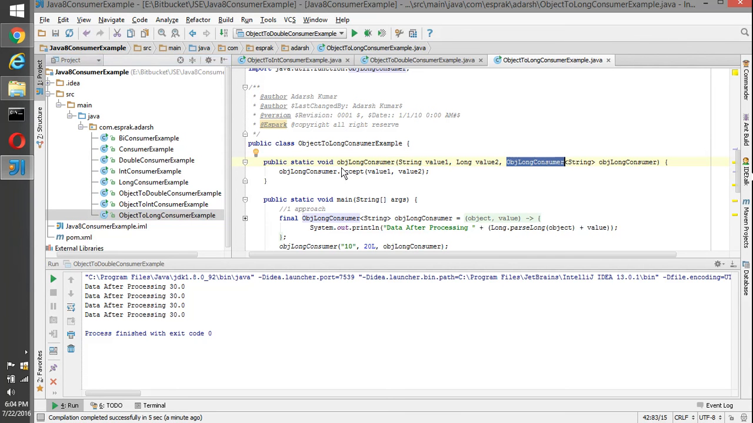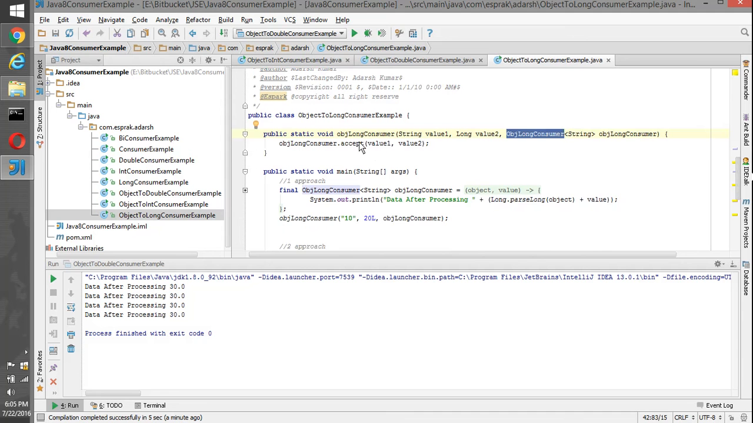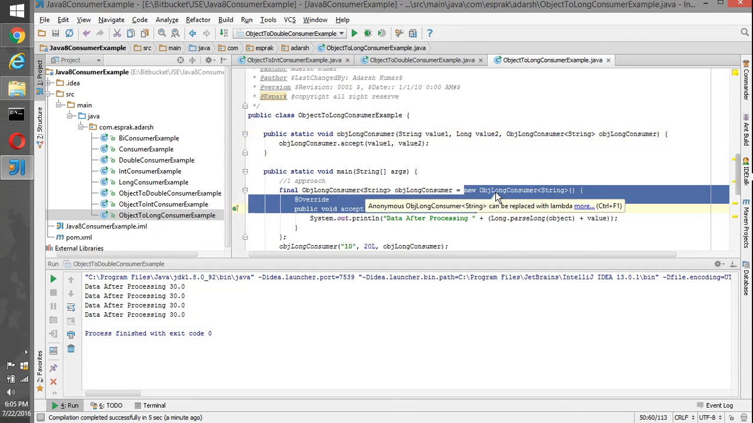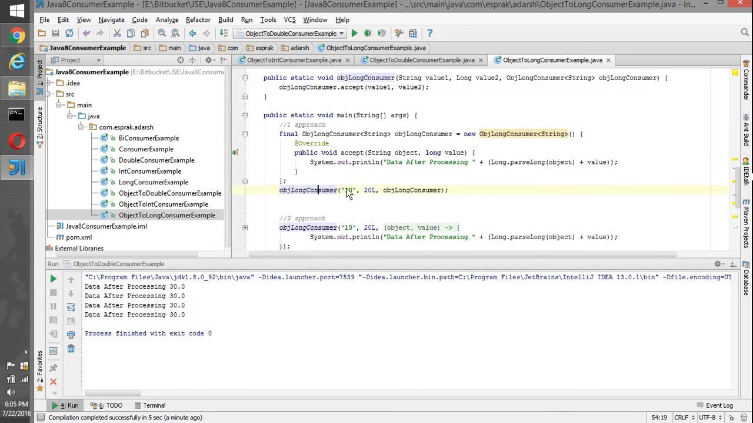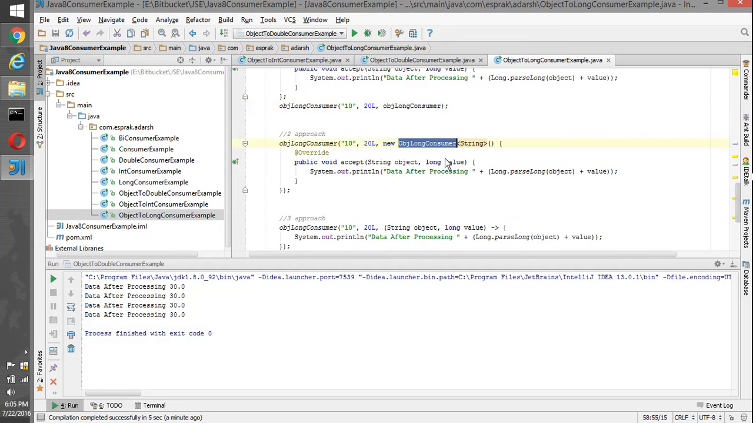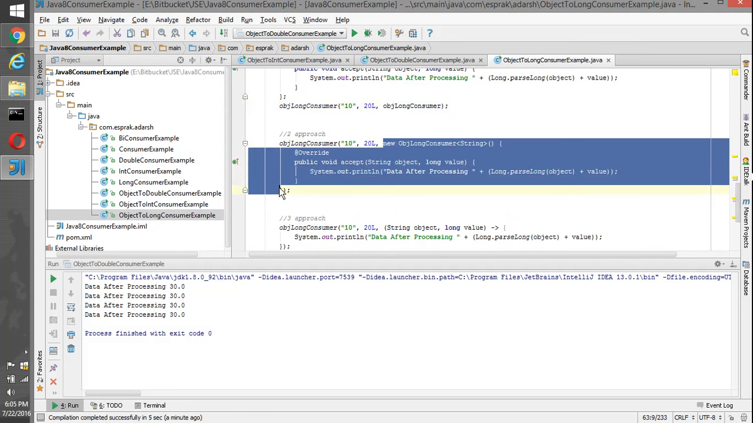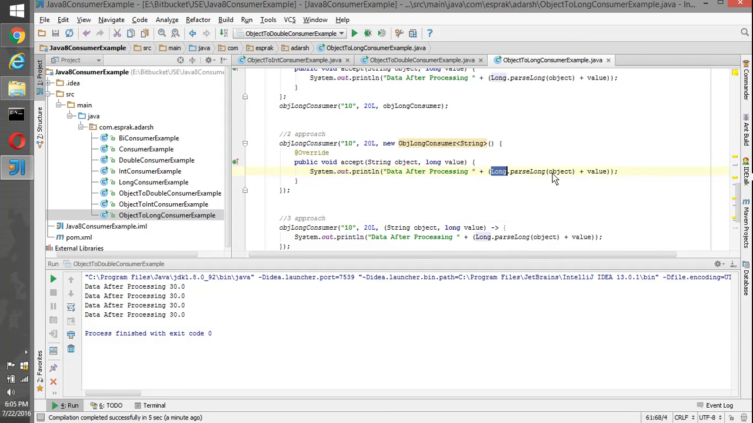So I have created a method which takes a string value, which is basically an object, and a long value, and then an ObjLongConsumer, and calls the accept method. The first approach is the traditional one: provide the implementation, override the accept method, do the operation, call the method, pass the values and then pass the consumer. The second approach is to call the method, pass the values, provide the anonymous implementation, override the accept method and do the processing under that.